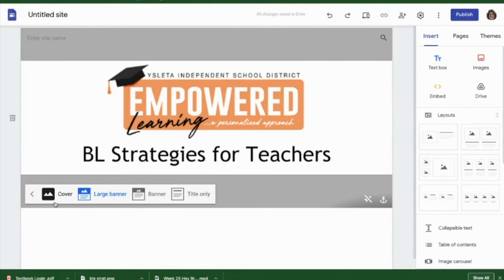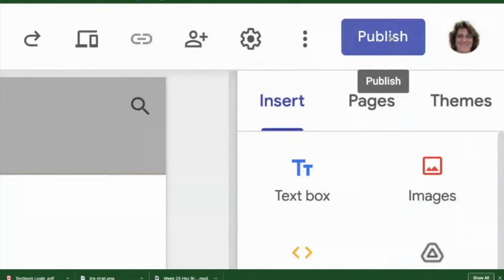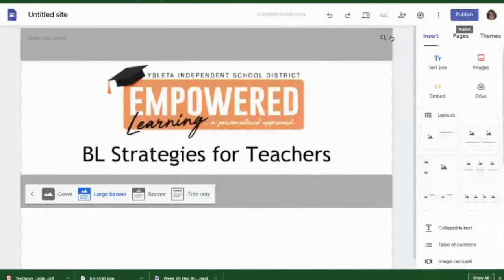it saves automatically, but no one is going to see any of those changes until you push the publish button. Okay, that's kind of like a given. So make sure that you do that when you're creating your site. Sometimes I'll go in and I make changes and I'm like, okay, how come I'm not seeing them? Refresh the page because I forgot to hit the publish button that's right up here. I forgot to hit that button. So make sure that you do that when you begin working on your Google site.